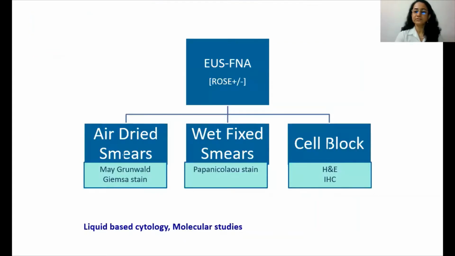At our center, we routinely do endoscopic ultrasound-guided FNA with or without rapid on-site evaluation for pancreatic lesions. Air-dried and wet-fixed smears are prepared and stained with May-Grunwald Giemsa and Papanicolaou stain, respectively. It is preferable to prepare a cell block, as you can use this for immunohistochemistry. Material can also be taken for liquid-based cytology and for molecular studies.